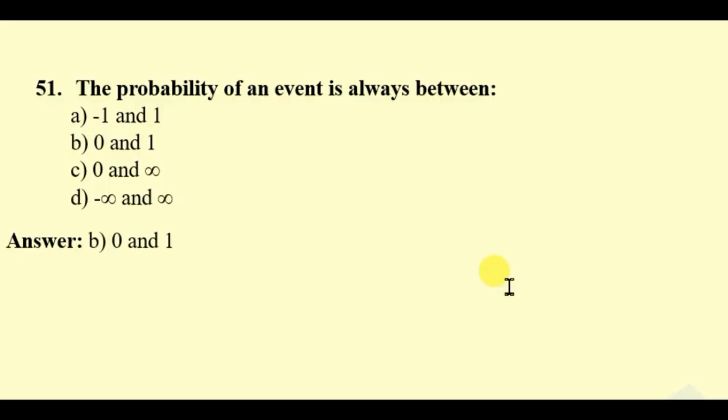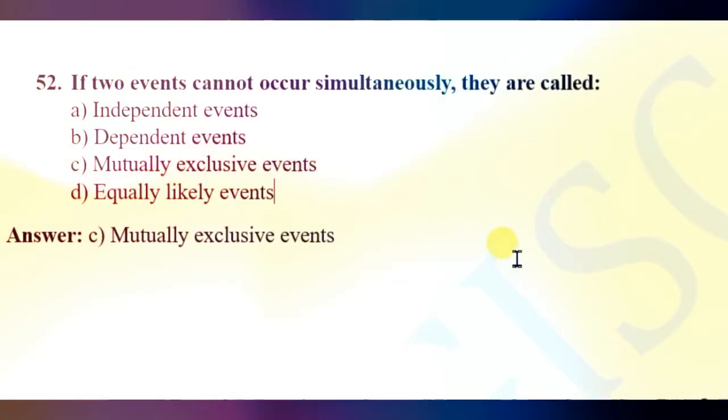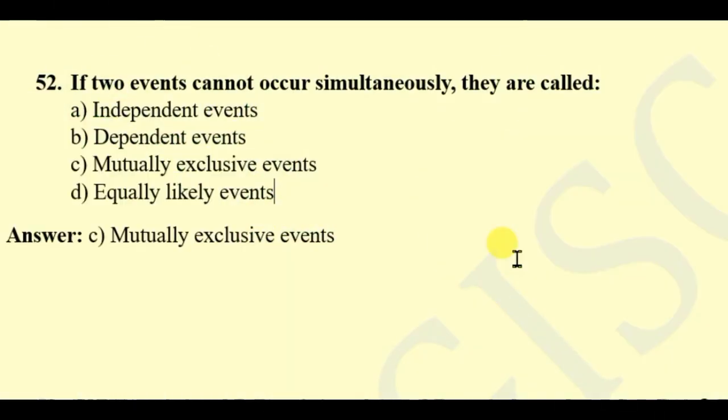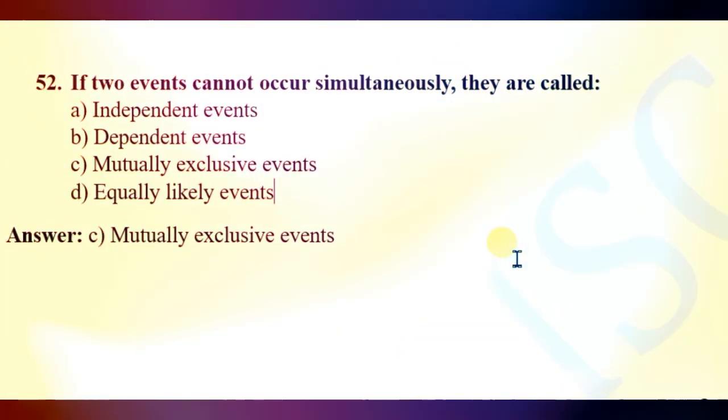Question 51. The probability of an event is always between -1 and 1, 0 and 1, 0 and infinity, minus infinity and infinity. Here the right answer will be all the times the probability will be within 0 and 1. If two events cannot occur simultaneously, they are called independent events, dependent events, mutually exclusive events, equally likely events. Here the right answer will be mutually exclusive events.